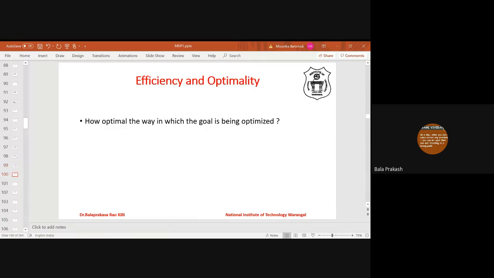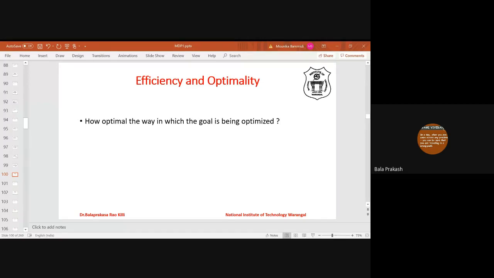Now the second one is, suppose this optimality criteria was maximized. So the goal is to maximize this optimality criteria, and we have to come up with some optimal policy. While coming up with an optimal policy, suppose someone has designed some algorithm. Now the second one is to analyze the algorithm. What is the efficiency of that algorithm?